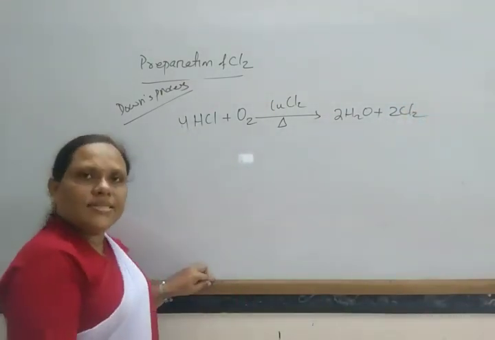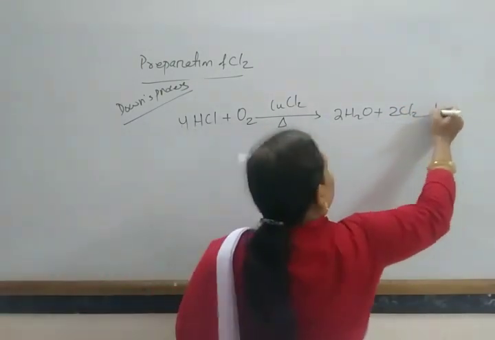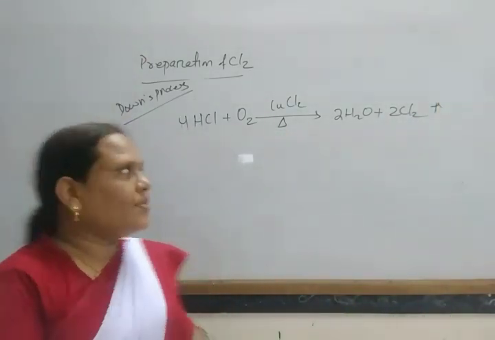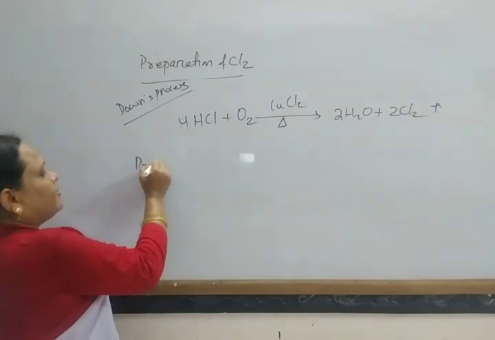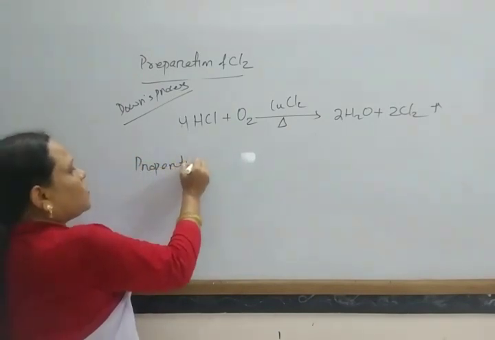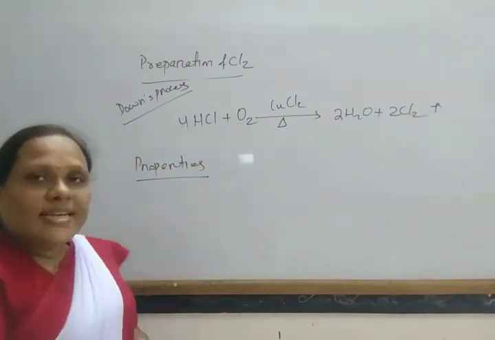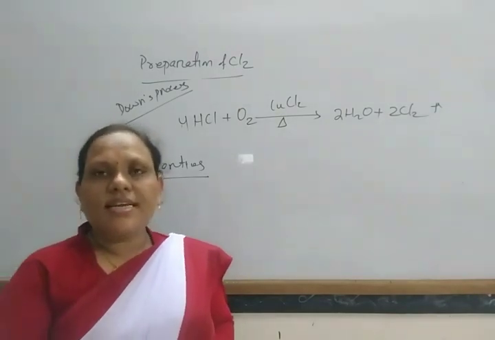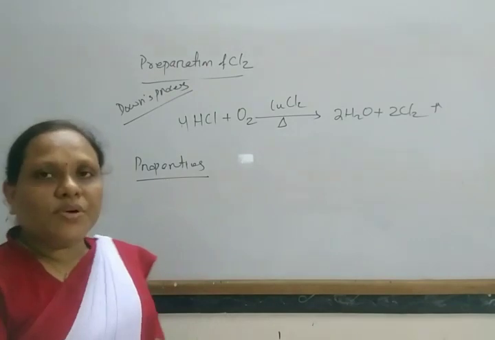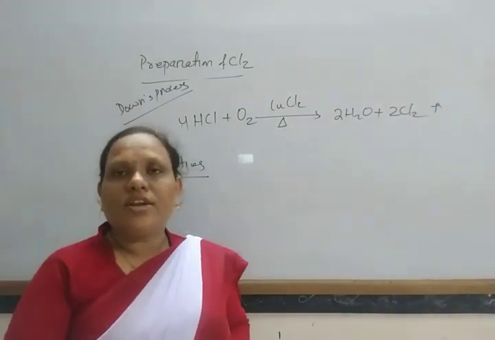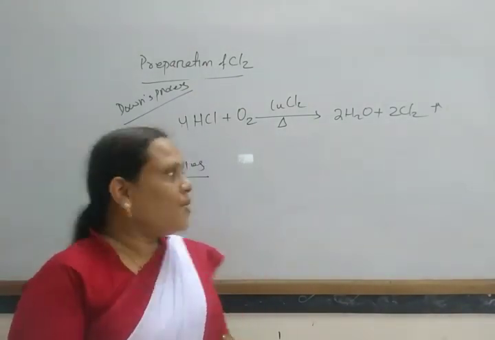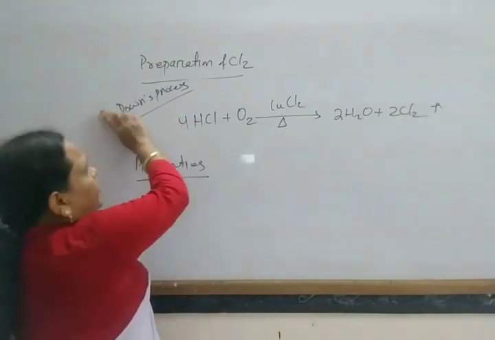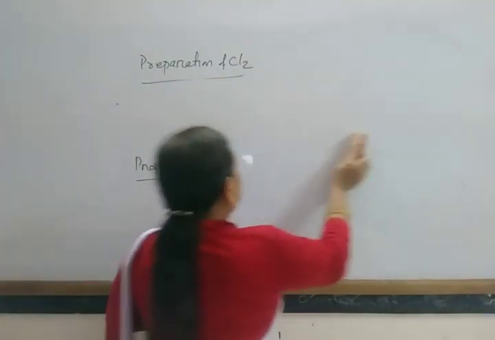So chlorine gas is produced. Next, we come to the properties of chlorine. Chlorine is a greenish yellow gas having a pungent odor and is sparingly soluble in water. Next, we come to its chemical properties.